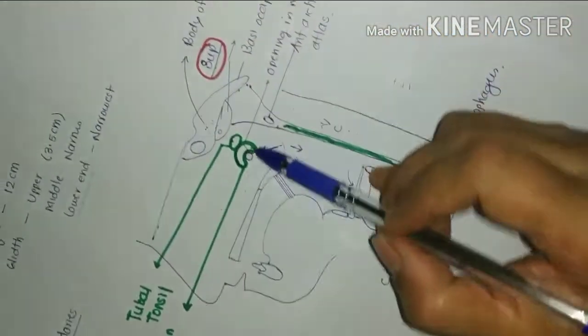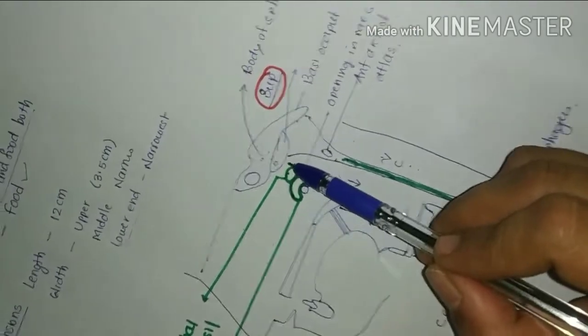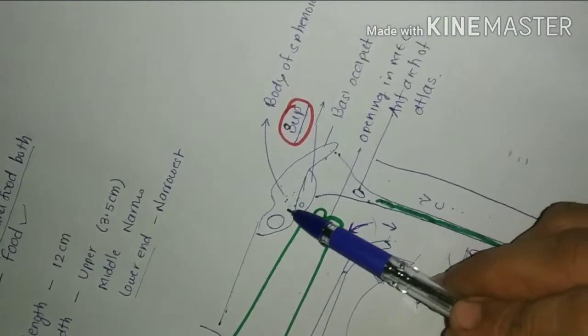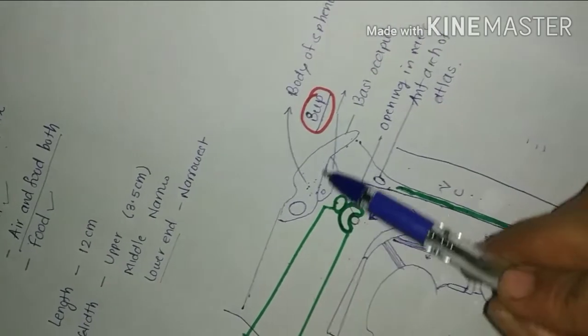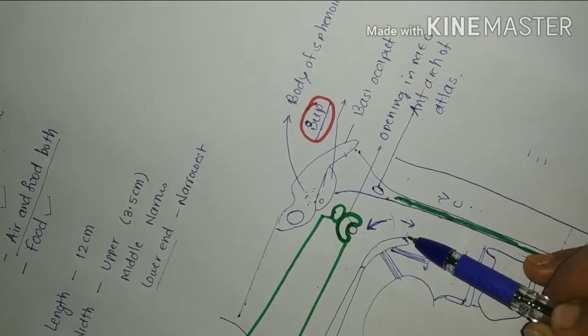So first coming to the nasopharynx. Now coming to the situation of the nasopharynx. So let us come to our diagram. The nasopharynx is situated behind the nasal cavity. What is its extent? It extends from the roof of the pharynx, that is the body of the sphenoid bone and the basiocciput, to the soft palate.